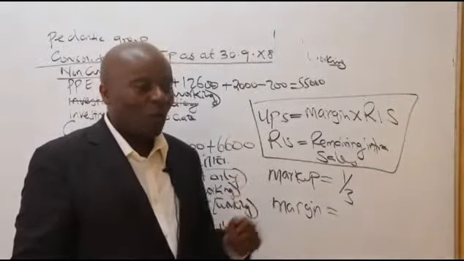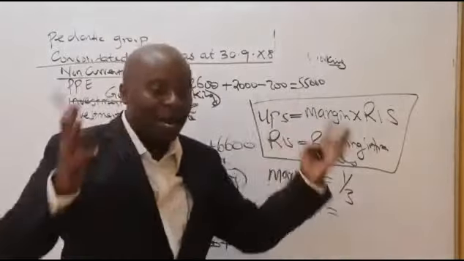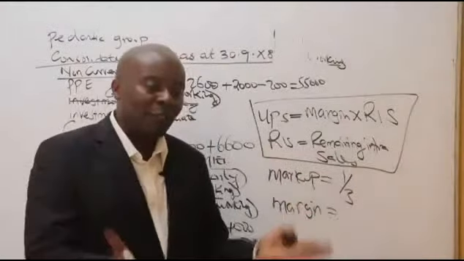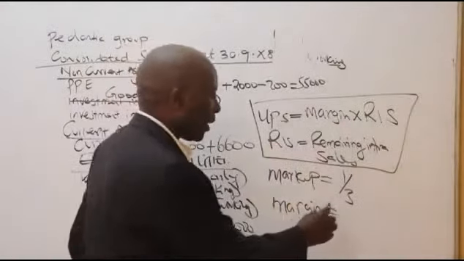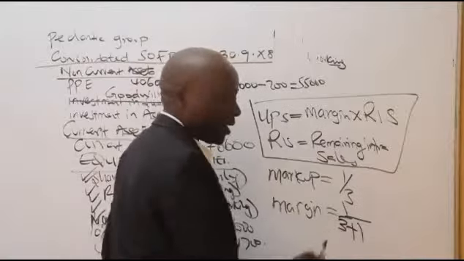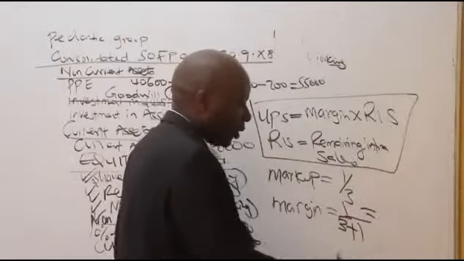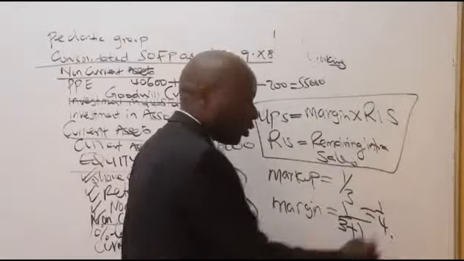Why? Because margin must always have a bigger denominator. What they've done to get that quarter is take the 1/3, plus 1 to the denominator. That's how they increase the base of the margin.